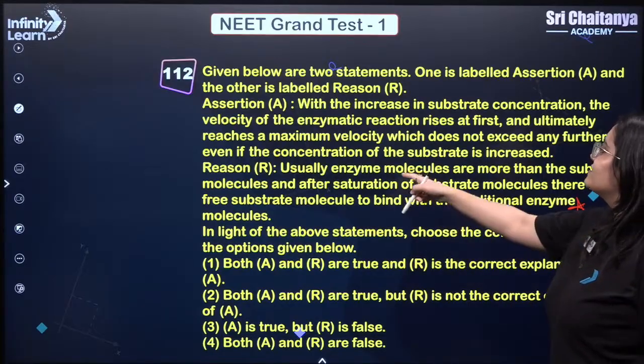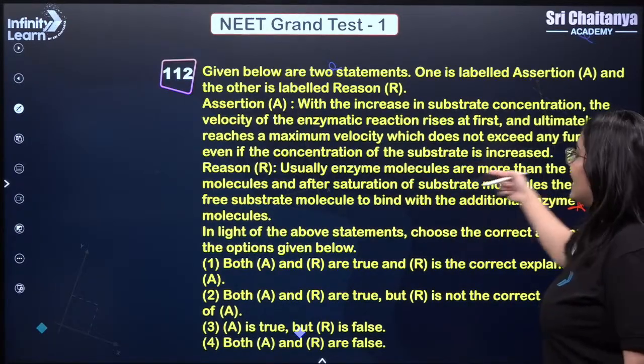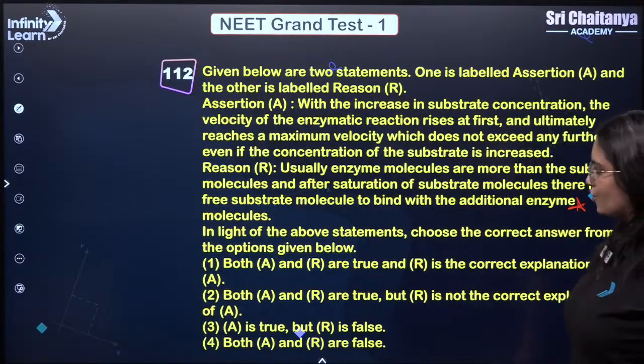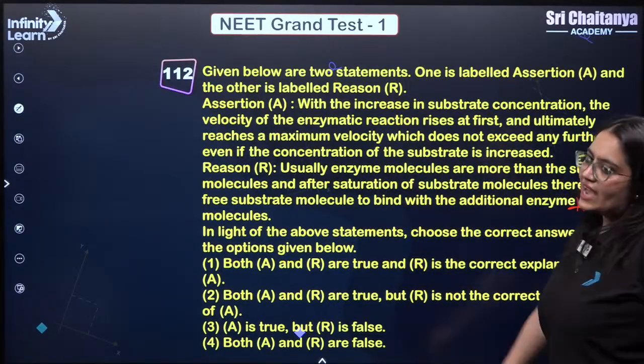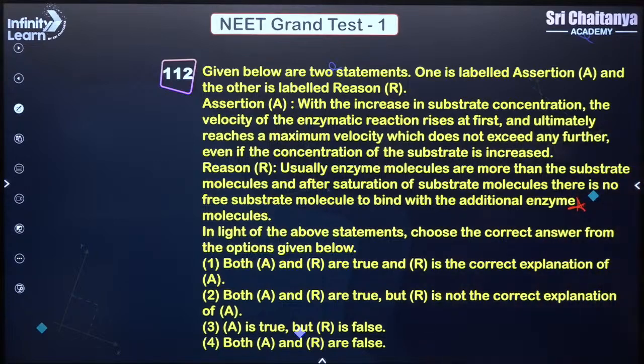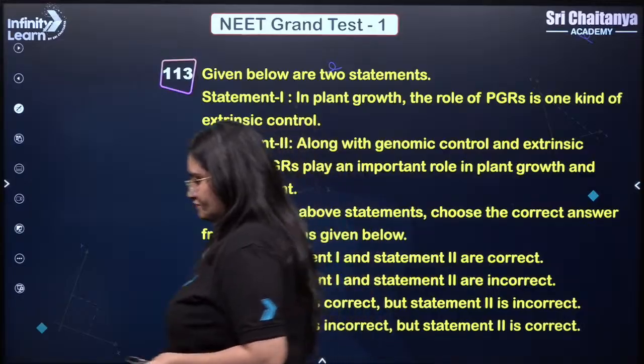The first line of the reason statement itself is wrong. What it should be: usually the substrate molecules are more than that of the enzyme, and that's how the saturation point works. So the assertion statement here, my lovely kids, is true, but the reason is false. I repeat, the assertion is correct, but the reason is false, and why it is false, even that I have explained. Answer is 3. Next question.